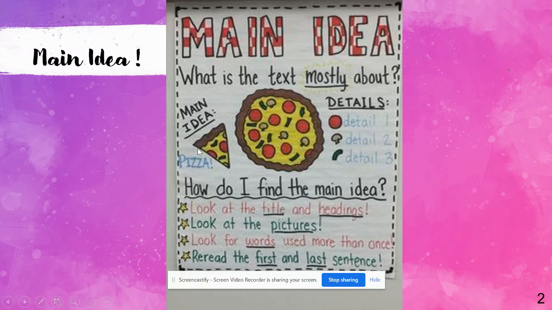So for example, this, yes, it's a slice of pizza, but what makes it a slice of pizza are the pepperonis, mushrooms, and bell peppers. Okay, so keep that in mind that we also need the details to make this the main idea. Some of us are giving me that the main idea is water, and although yes, it's about water, but what's more specifically about water? Is it that they don't have enough water? Is it that the water isn't clean?